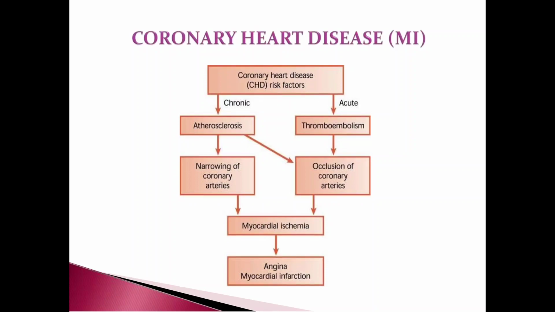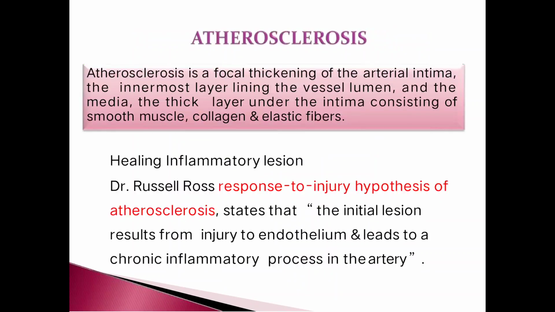This is the flowchart of coronary heart disease. Risk factors include acute or chronic. Acute includes thromboembolism. Occlusion of coronary arteries leads to myocardial ischemia and finally angina or myocardial infarction. If chronic persists, then it leads to atherosclerosis. It can be converted into narrowing of coronary arteries, or it can occlude the coronary arteries also. Both lead to myocardial ischemia and finally angina and myocardial infarction.